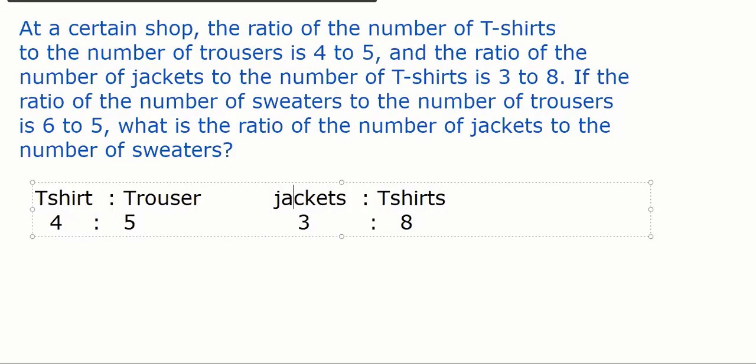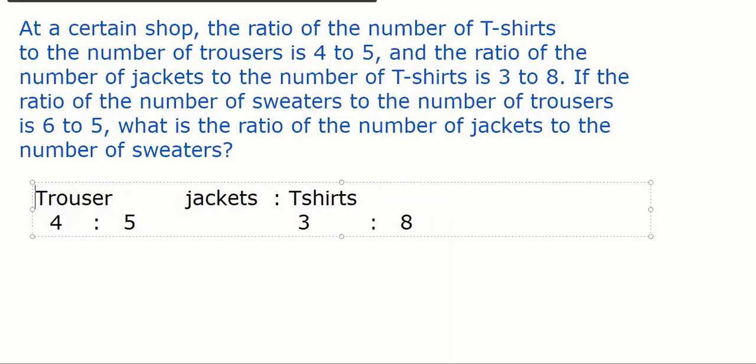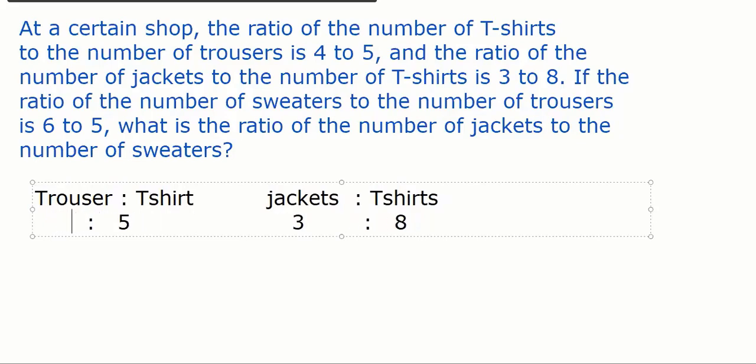What we talked about: T-shirt is common in both. Let's put T-shirt in the center. So I will change it. It becomes trouser versus T-shirt. Just to explain, I am reversing it, and it becomes 5:4.